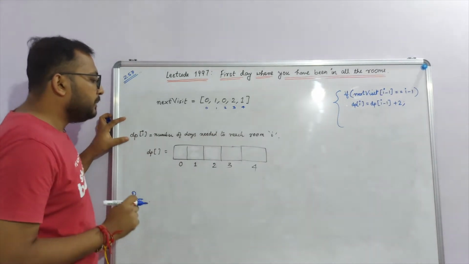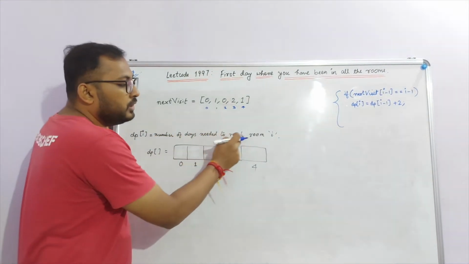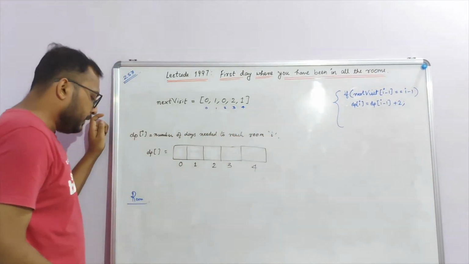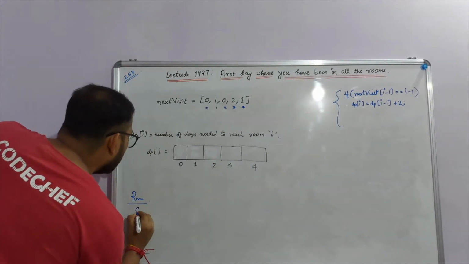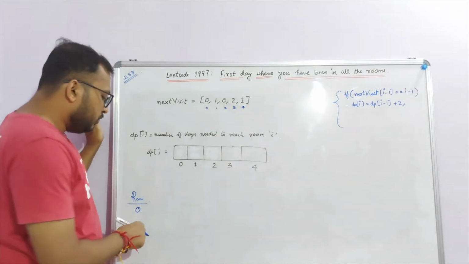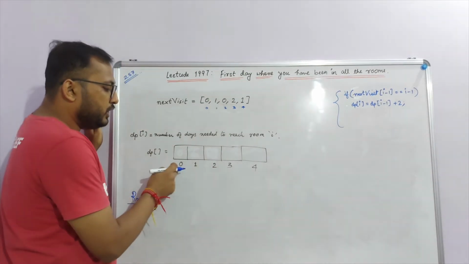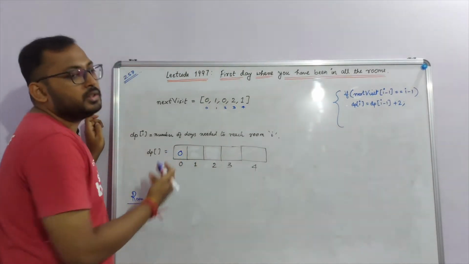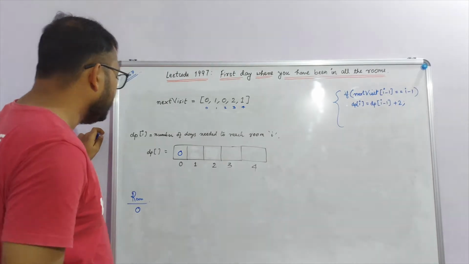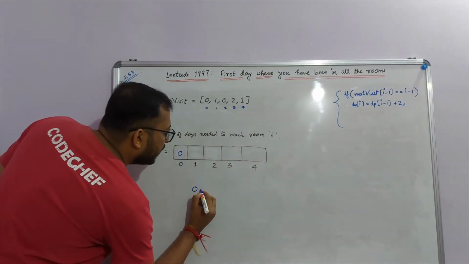And we have taken dp of I as the number of days needed to reach room number I. Okay, so let's start. Initially we are at room number 0. So on day 0 we reach room number 0. So the number of days needed to reach room number 0 is 0 itself, because we start with day 0 where we have visited room 0.